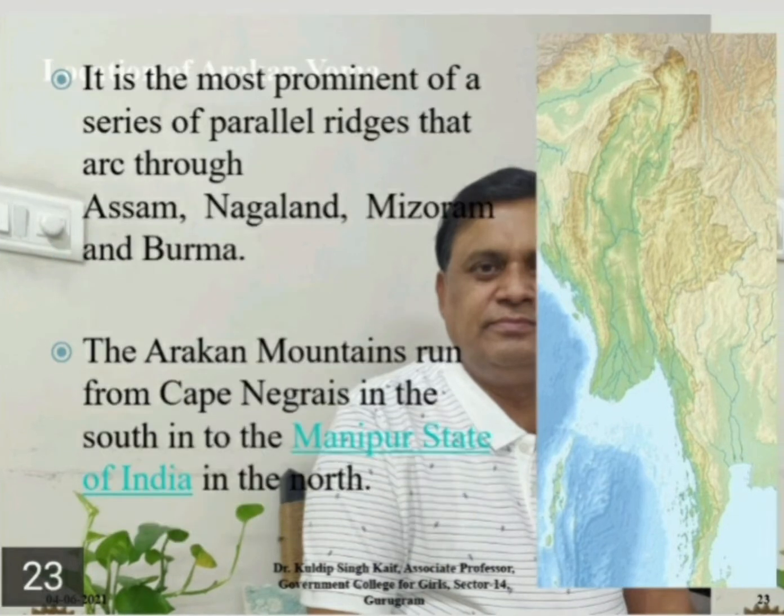It is the most prominent of the series of parallel ranges that arc through Assam, Nagaland, Mizoram and Burma. The Arakan mountains run from Cape Negrais in the south into the Manipur state of India in the north.